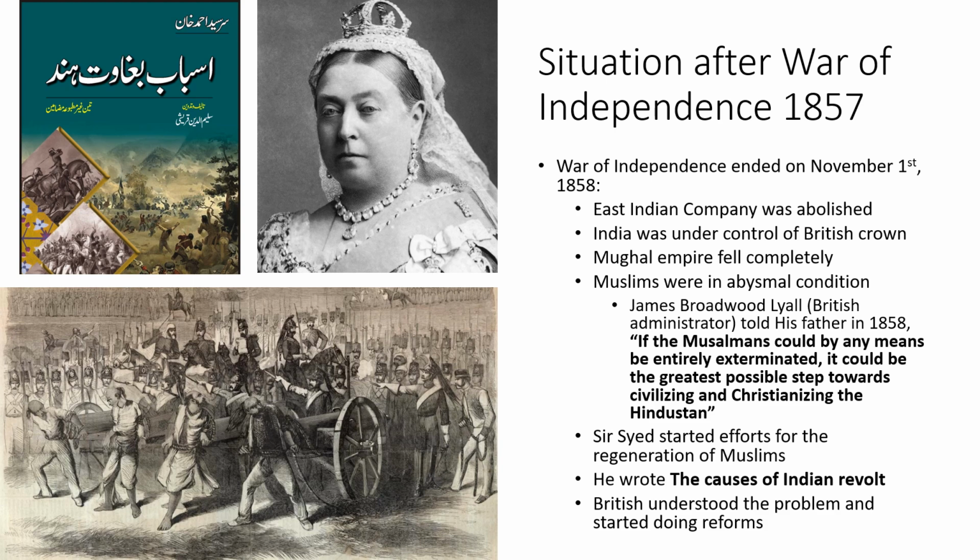Now students, make one thing clear here: before the War of Independence, India was not under the direct rule of the British Crown. I mean, the British Crown was ruling India but not directly. There was the East India Company in between India and the British Crown, ruling India on behalf of the Crown. But after the War of Independence, the company was abolished and India came under the direct rule of the British.